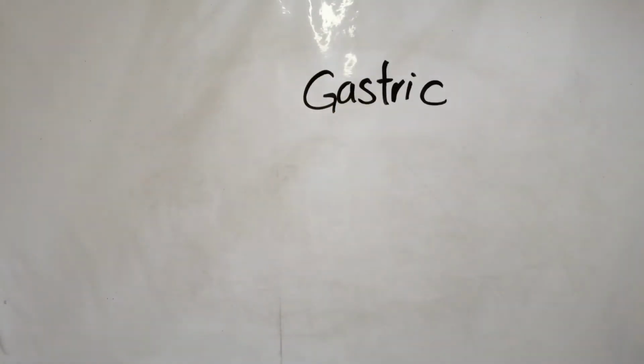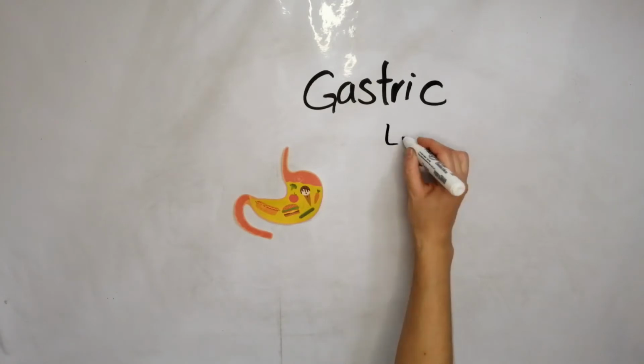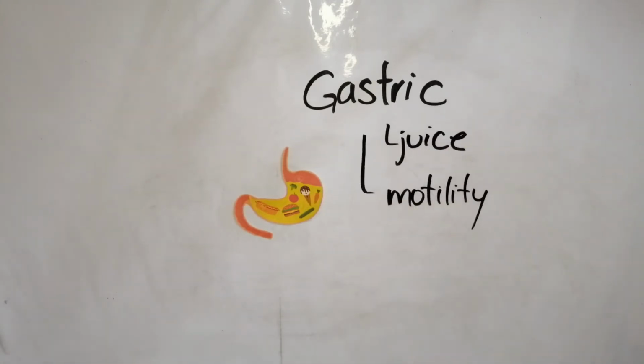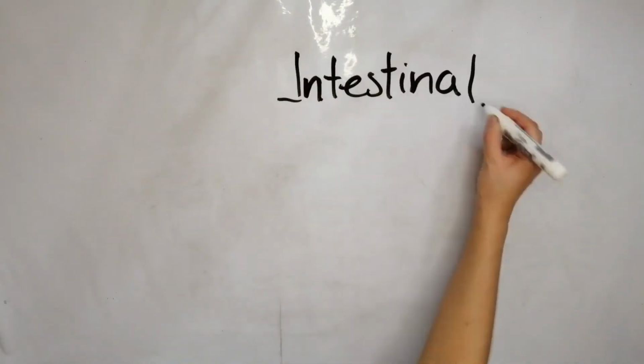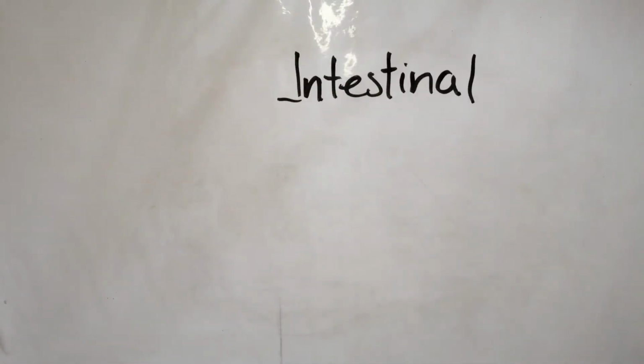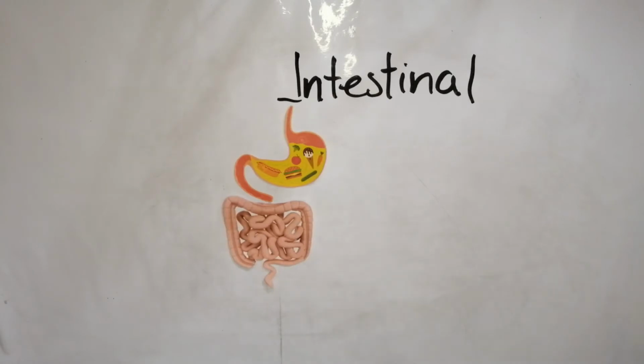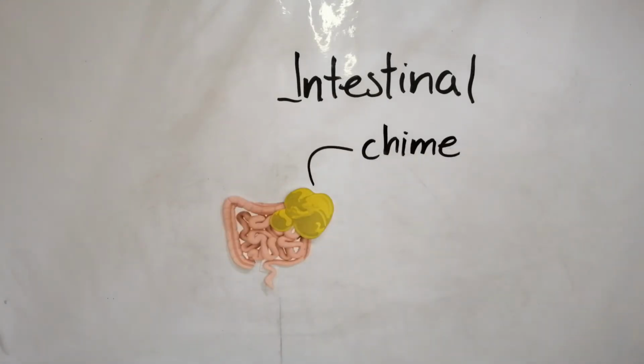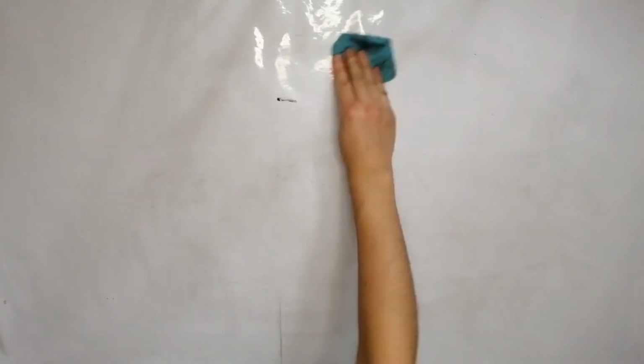The gastric phase starts with the presence of food in the stomach and causes gastric juice secretion and gastric motility. And then the intestinal phase takes place, when food is digested in the small intestine. In this part, the mass of food is called chyme, and in order not to overload the small intestine with it, gastric motility and secretion decrease.